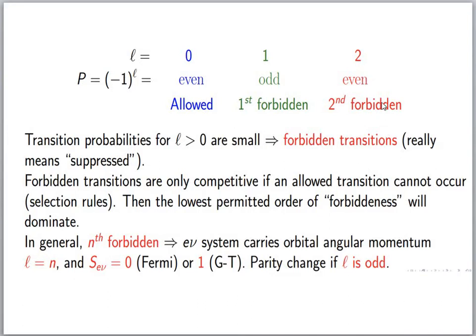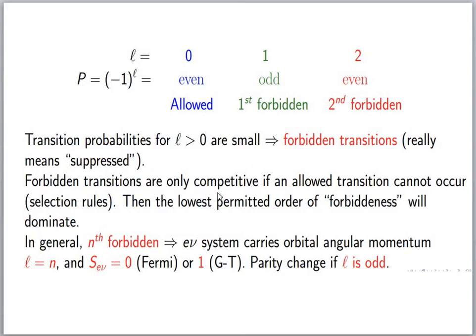Then when L is equal to 2, it is second forbidden. If L is equal to 2, there is no change in parity. So the transition probability for L greater than 0 is always small, because allowed transitions are more probable than forbidden transitions. We call these forbidden transitions because they are suppressed. They are not actually forbidden, they are just suppressed. The probability is small when we compare it with the allowed transition.